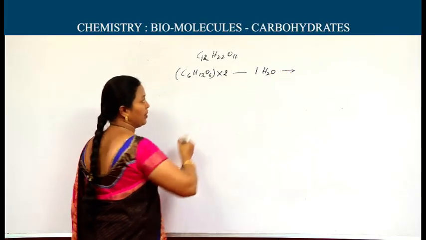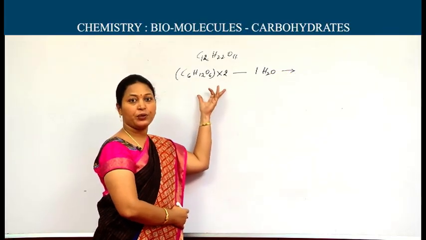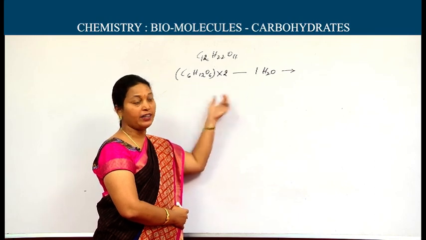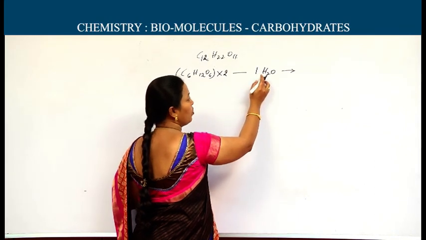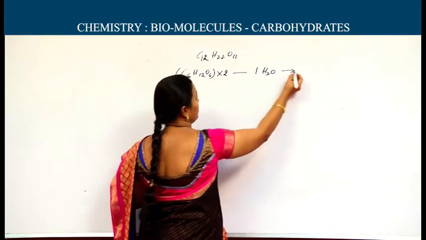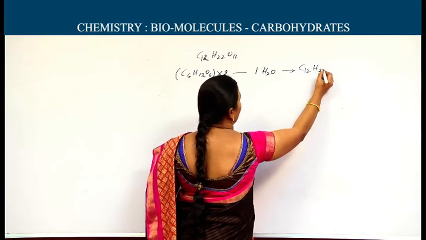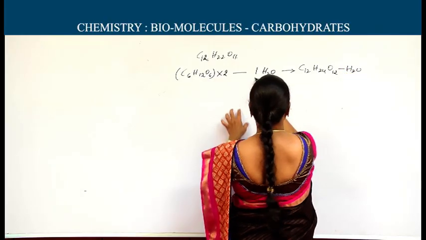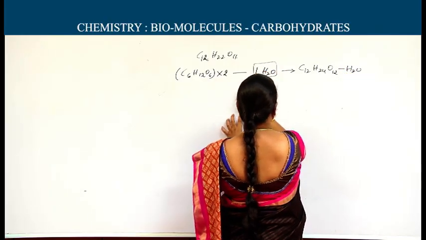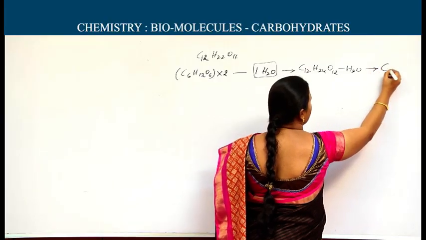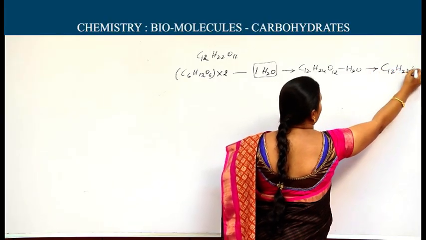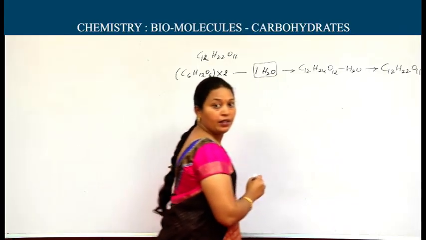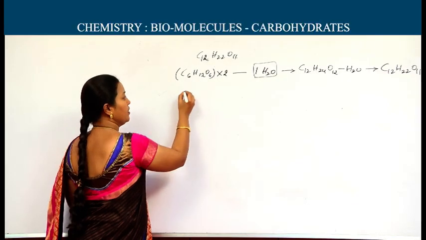Whenever we multiply with 2, we get the molecular formula for the disaccharide by the loss of 1 mole of water. C12H24O12 minus H2O, we will get C12H22O11.